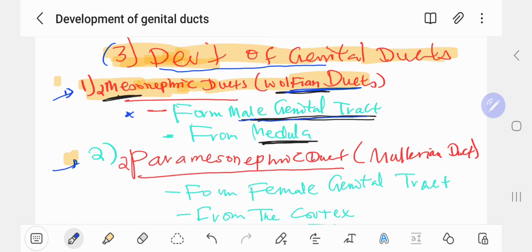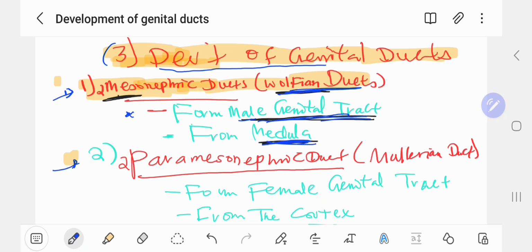Majorly the male genital duct. There will be some little differentiation for female, but this one is for the male genital tract. It's also known as the Wolffian duct. It is a pair, not one. There are two mesonephric ducts.